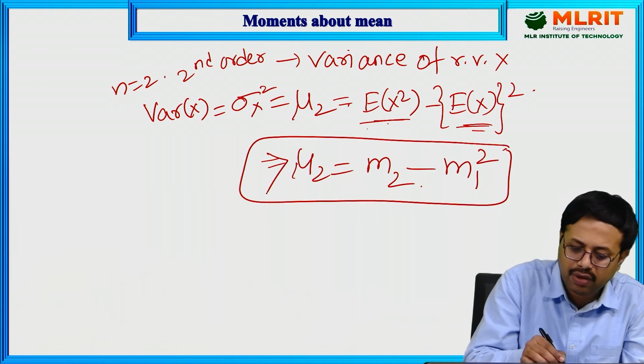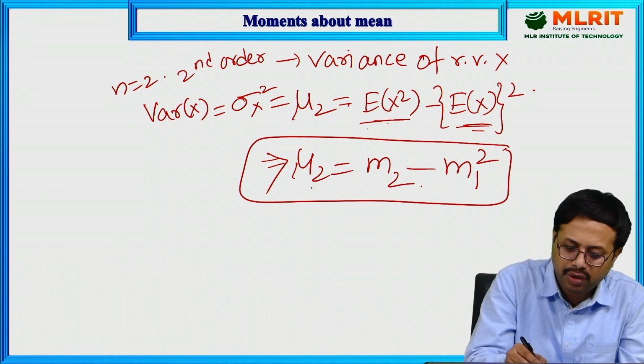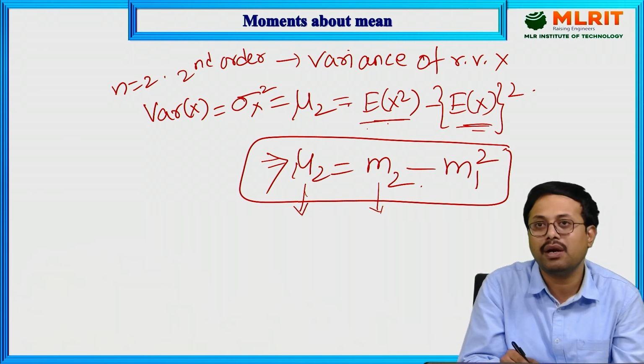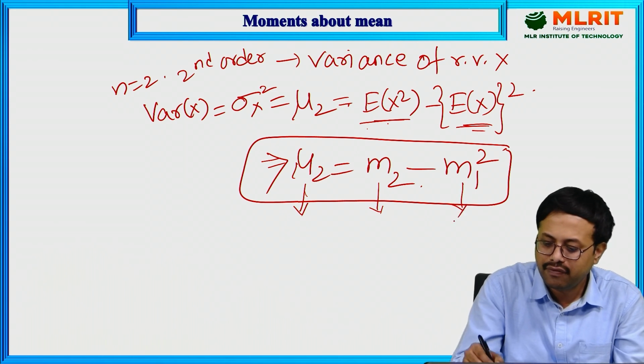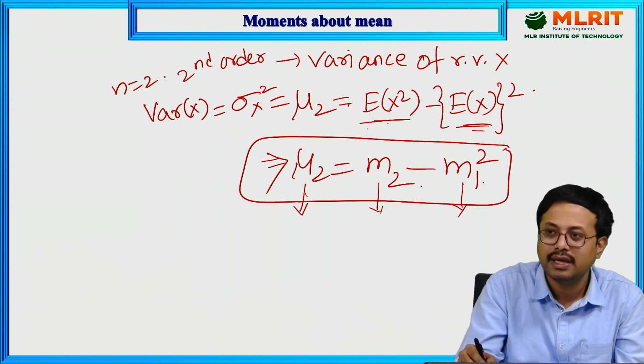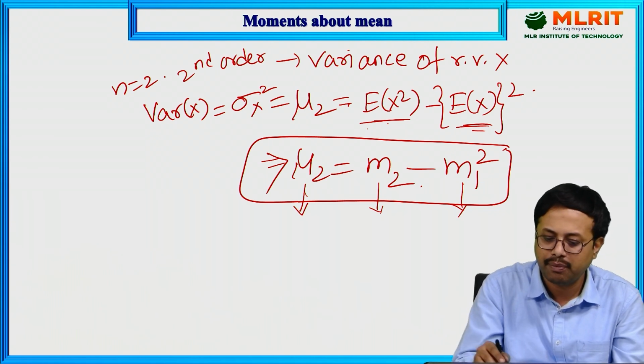Okay, this is also one of the important formulas. Mu2 represents the second order moment about the mean. M2 is the second order moment about the origin, and M1 is the first order moment about the origin. Mu2 equals M2 minus M1 square.